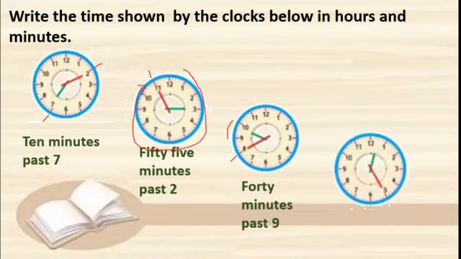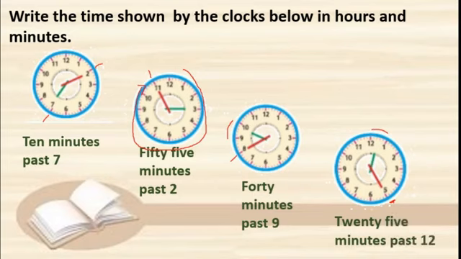Next one. See, the hour hand is between 12 and 1 and the minute hand is on 25 minutes because it is on 5. So what can we say? 25 minutes past 12, isn't it? Very good. You know how to read this in terms of minutes and hours, isn't it?